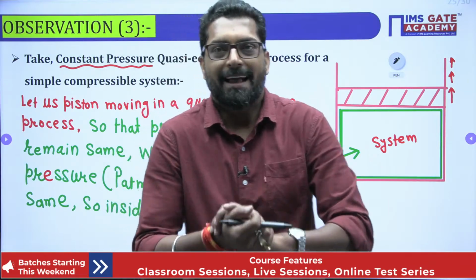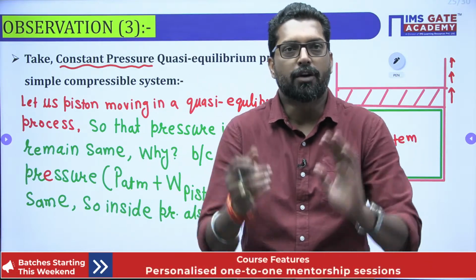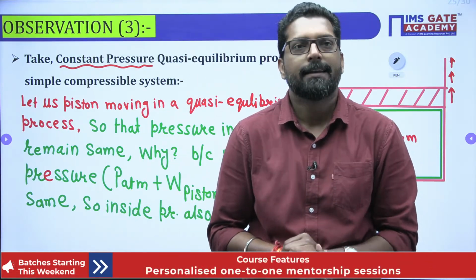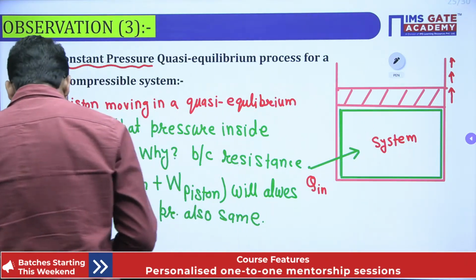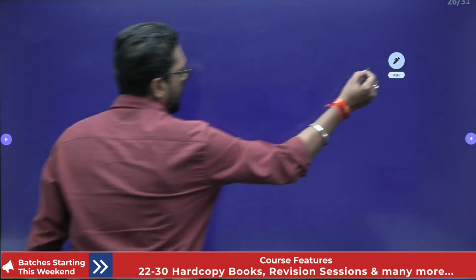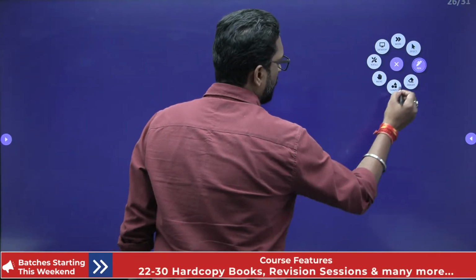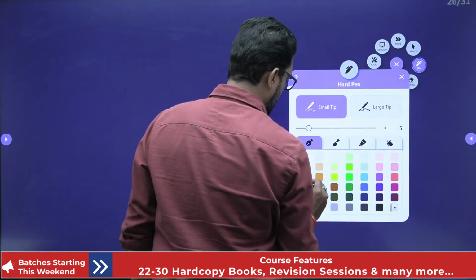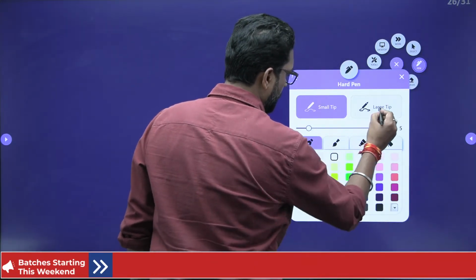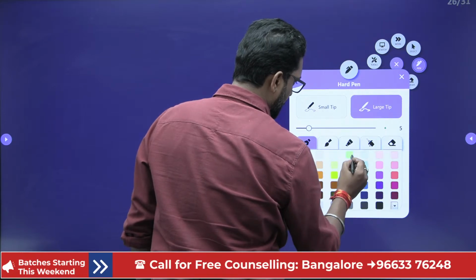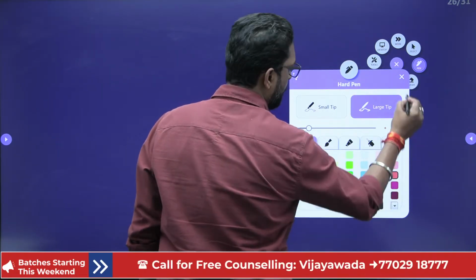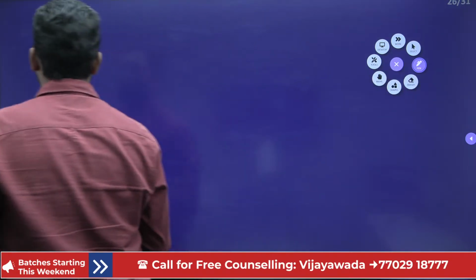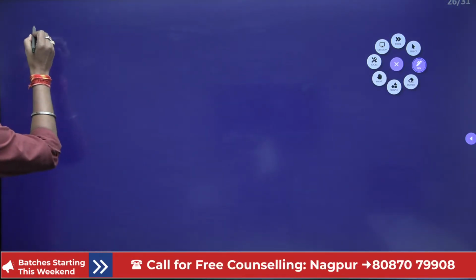Now we apply the first law of thermodynamics for this system.